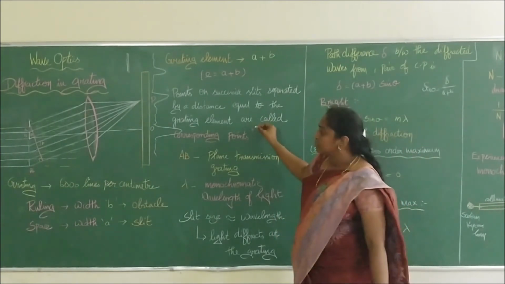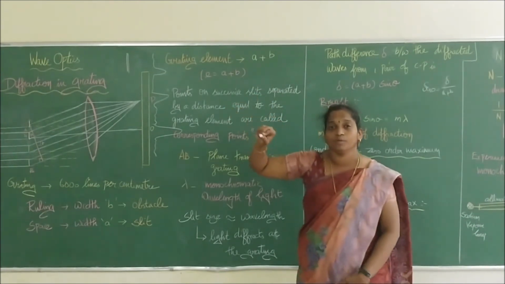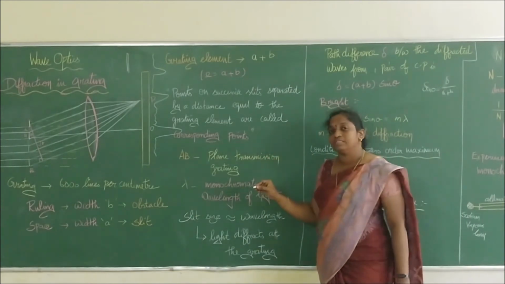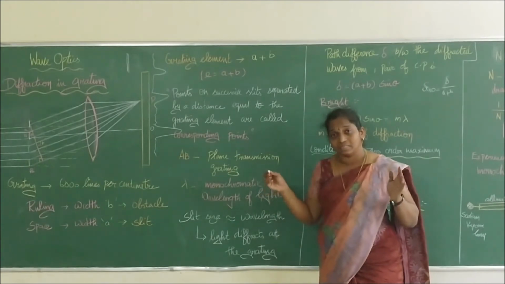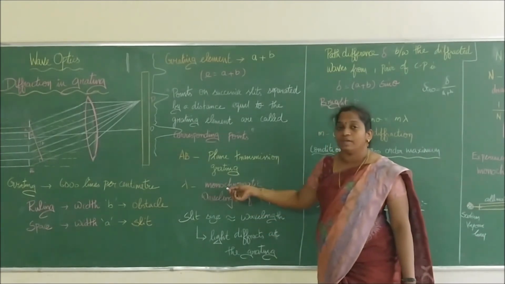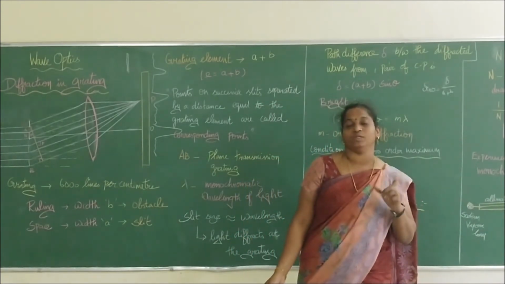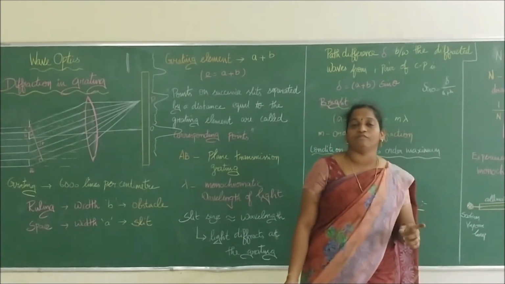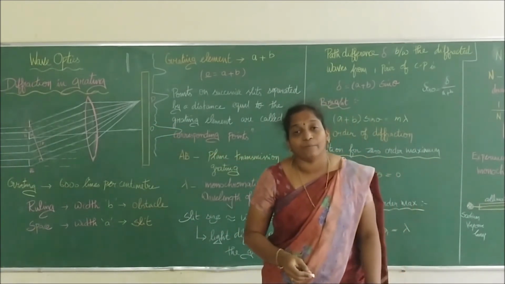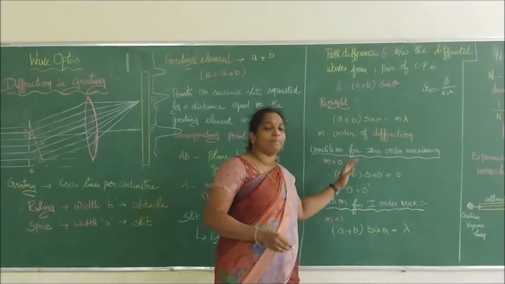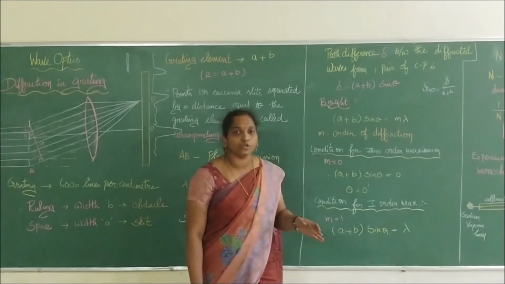Then we studied corresponding points. Successive points between the grating elements are said to be corresponding points. We take a plus b as the grating element and lambda as the wavelength. When the wavelength meets the obstacle and slit, diffraction takes place using the grating, and with the help of that we find the path difference and equate it to the bright condition, to study the zero order maximum, first order maximum, second order maximum, and so on. Is that clear to you?